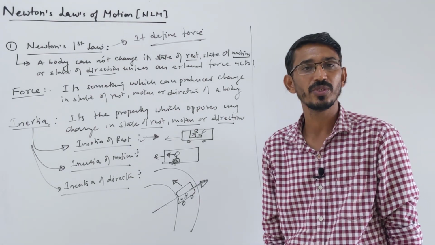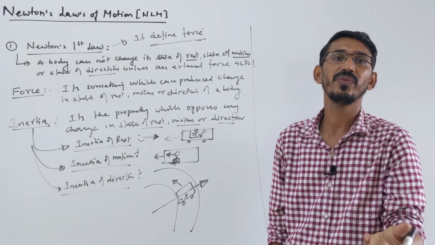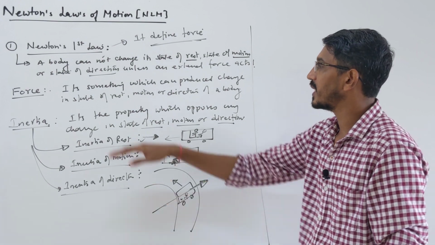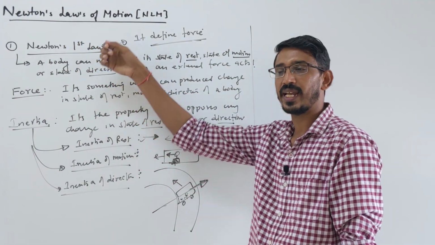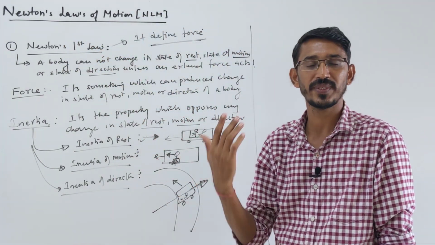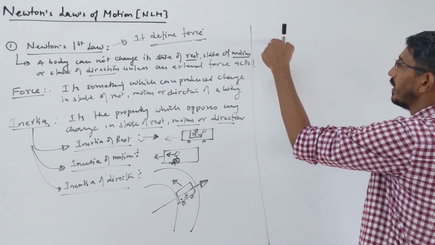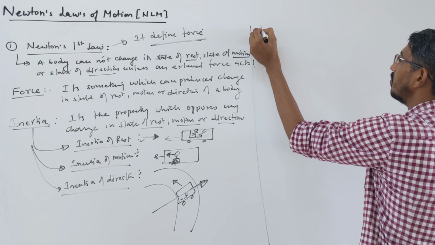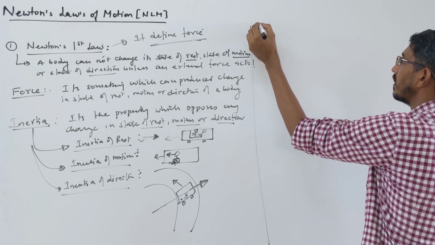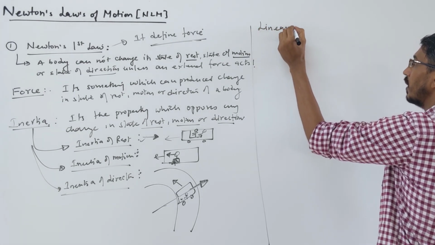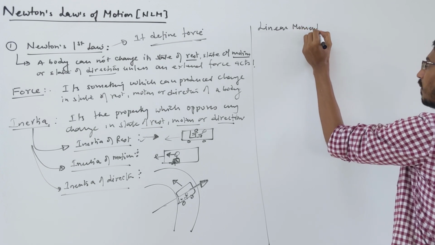Then Newton's second law gives the magnitude of the force, how much force is acting. The first law tells what force is, and the second law tells how much the force is. It gives a formula to calculate force. But before we learn the second law, we have to learn a small term called momentum, or properly linear momentum, because later angular momentum will come.